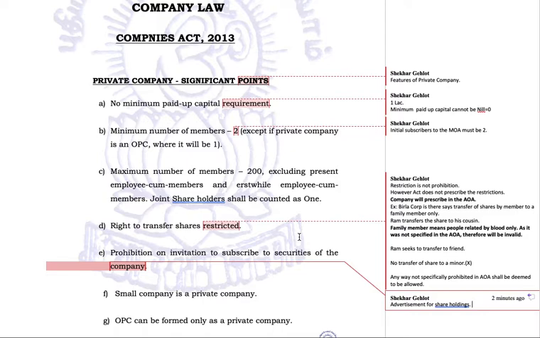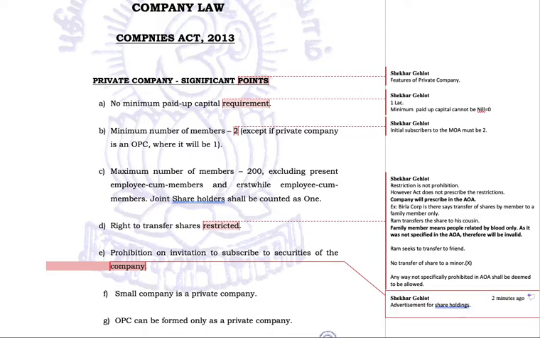So in the case of a public company, anyone, any unknown people, can subscribe to the shares, and a public company can also advertise for share bidding. But a private company cannot do so. A private company cannot invite the public at large, the general public who are not involved with the members of this company. In any case, they cannot invite those people to come and buy shares in the private company.